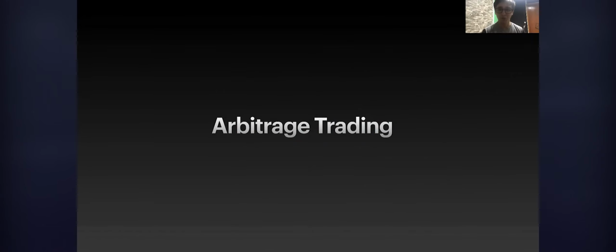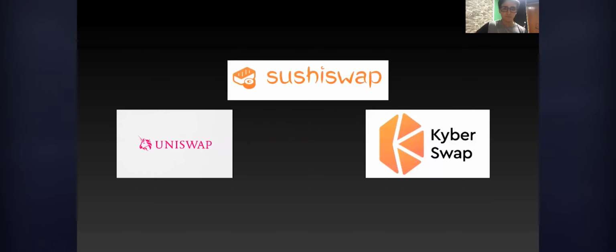Alright guys, before going to flash loans and flash swaps, there's a very important topic which is fundamental to understand before going deep into these topics, which is arbitrage trading. In the blockchain, we have many decentralized exchanges, like Uniswap, SushiSwap, KyberSwap, and many others, which are protocols coded as smart contracts on the Ethereum blockchain. And you can make trades like in a centralized exchange, however, running on the blockchain.